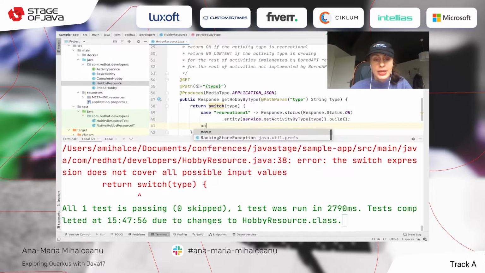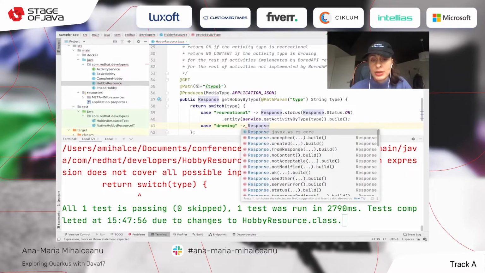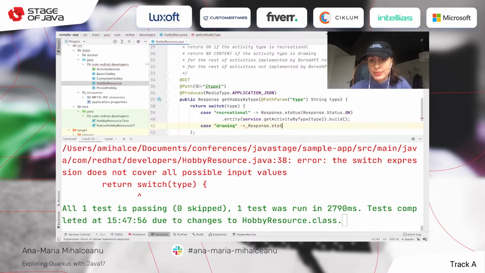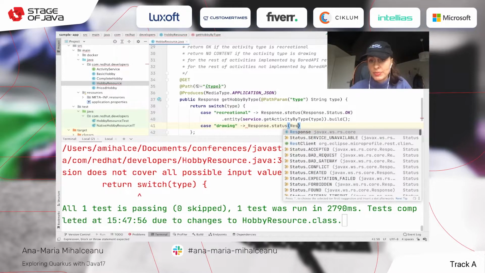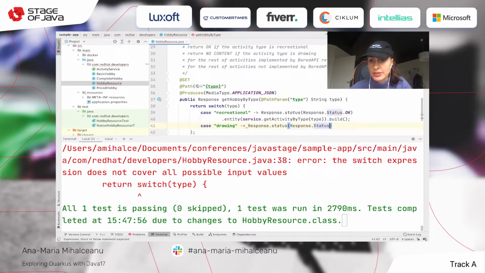Good. Next case is drawing. Drawing is not implemented, right? So this one will return status of Response.Status.NOT_IMPLEMENTED dot build.